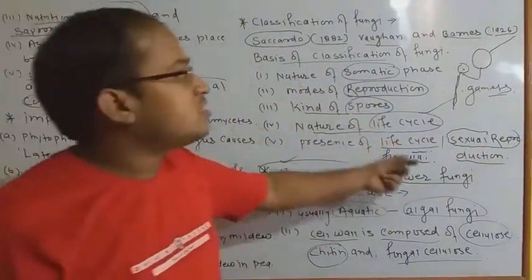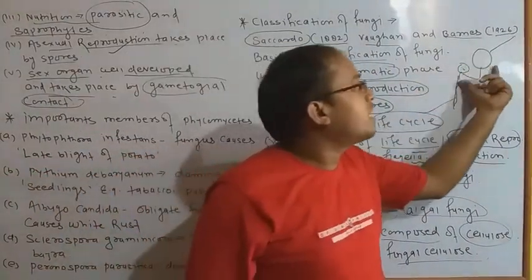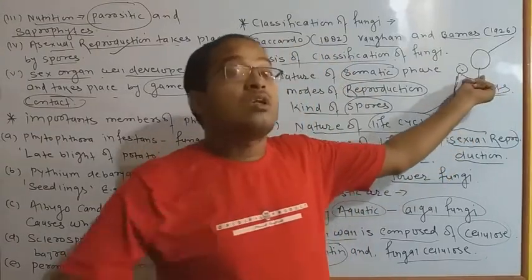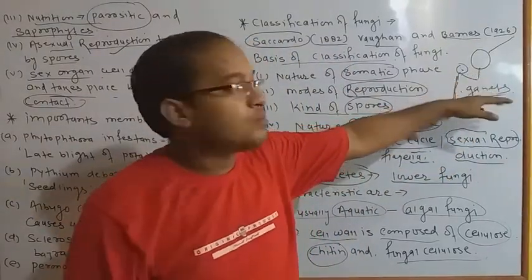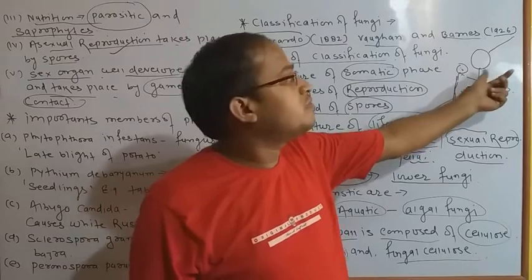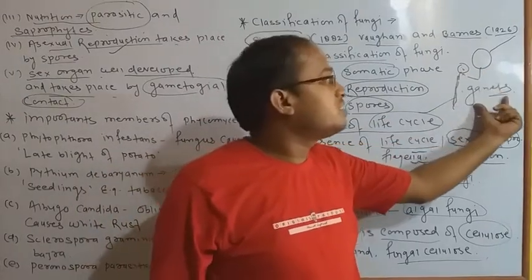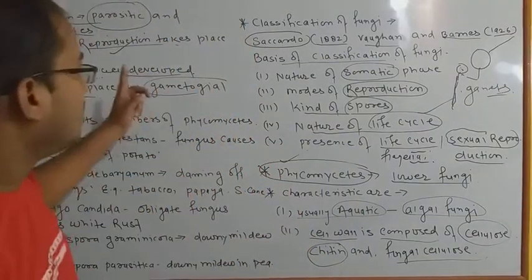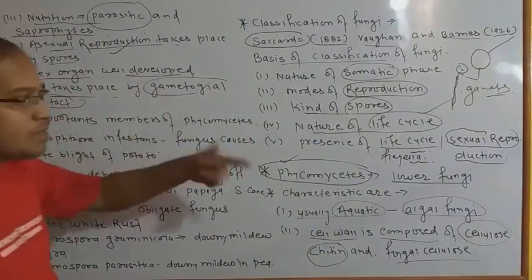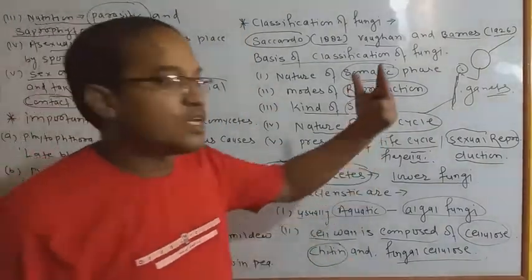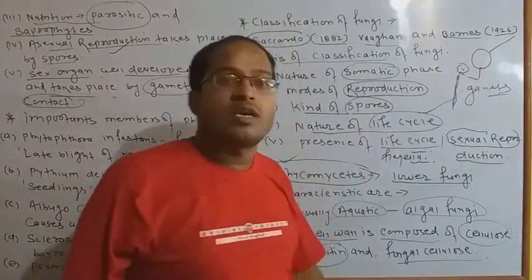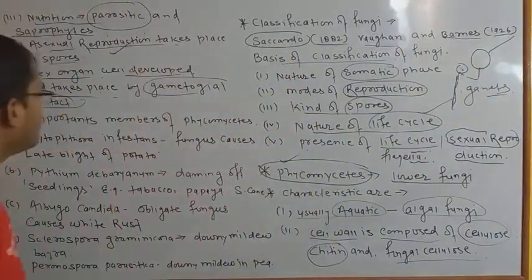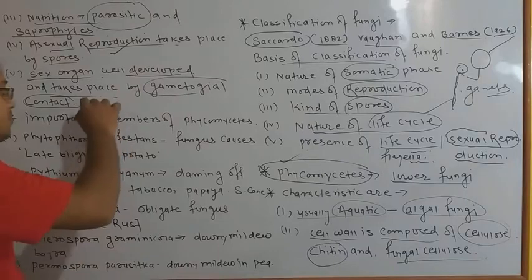Gametangial contact means when the sperm and ovum get close to each other by the locomotion process. Most important, when the sperm and ovum get close to each other by the locomotion process, that time the gametes will be formed, and this is called gametangial contact. This is what we know as gametangial contact, when sperm and ovum come in contact with each other. So we have discussed the most important point.